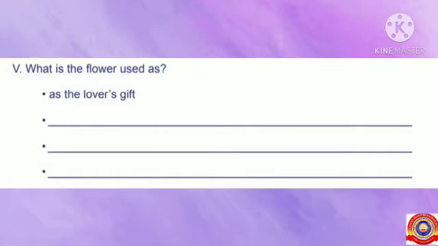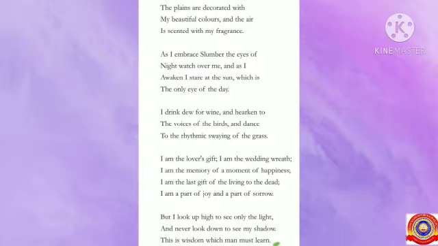What's the flower used as? A hint is given for you. As the lover's gift. So the flower is used as the lover's gift. Students, here look at the fourth stanza. I'll read it. I'm the lover's gift. I'm the wedding wreath. I'm the memory of a moment of happiness. I'm the last gift of the living to the dead. I'm a part of joy and a part of sorrow. From this stanza, you can find out the answers for this question. So, try to find out.